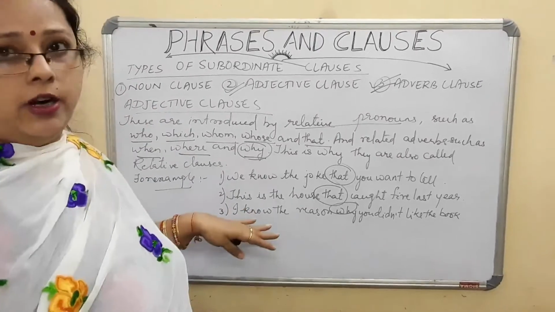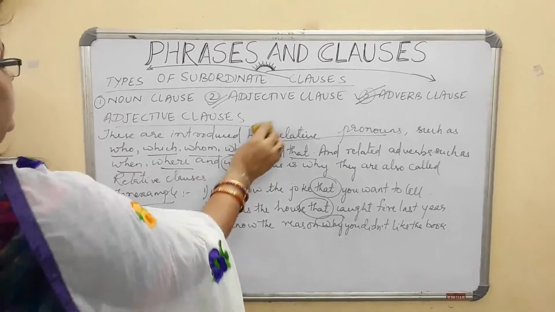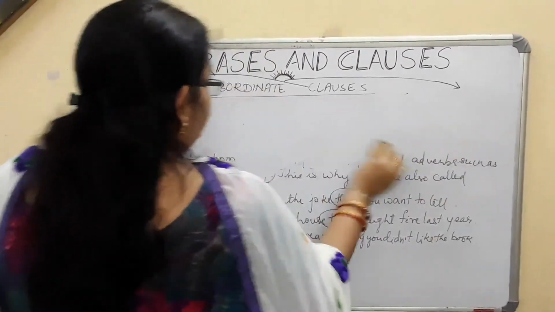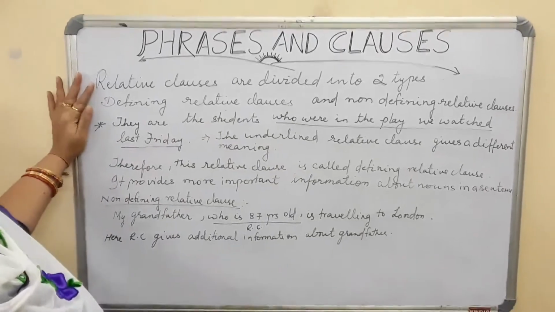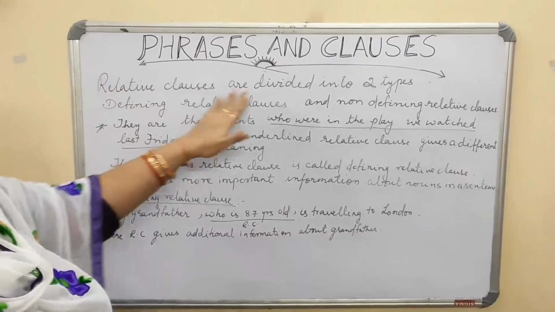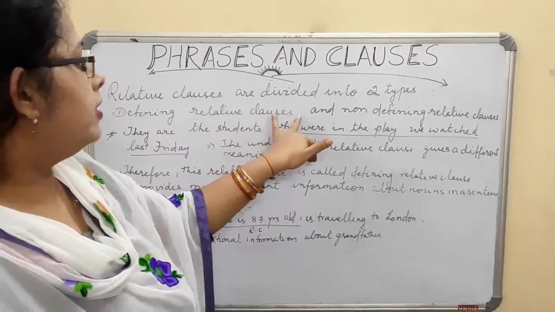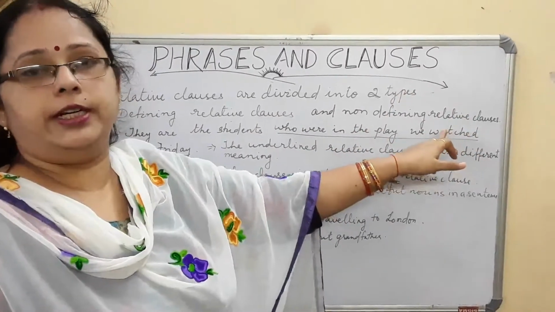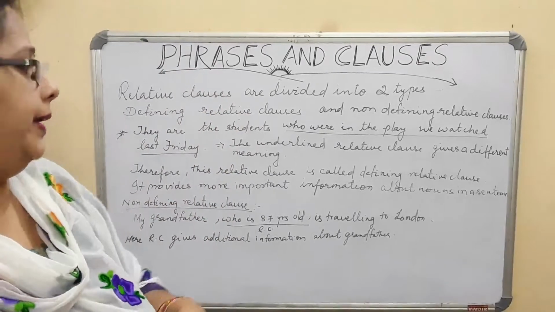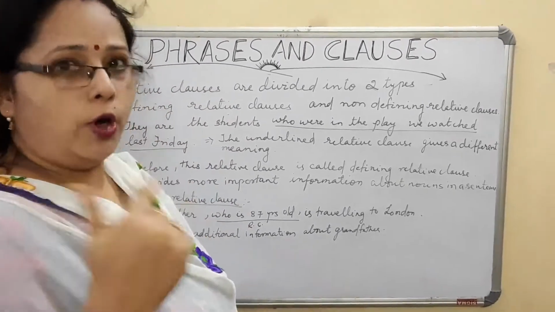Now, what are relative clauses? Second, the classification of the relative clauses I am giving you after this. What do you mean by relative clauses? Before I said that relative clauses are also known as adjective clauses. So relative clauses are divided into two types. What are they? First is defining relative clauses and second is non-defining relative clauses. There are two relative clauses, that is defining and non-defining. Now what is defining? As the name suggests, it defines or gives us more important information.